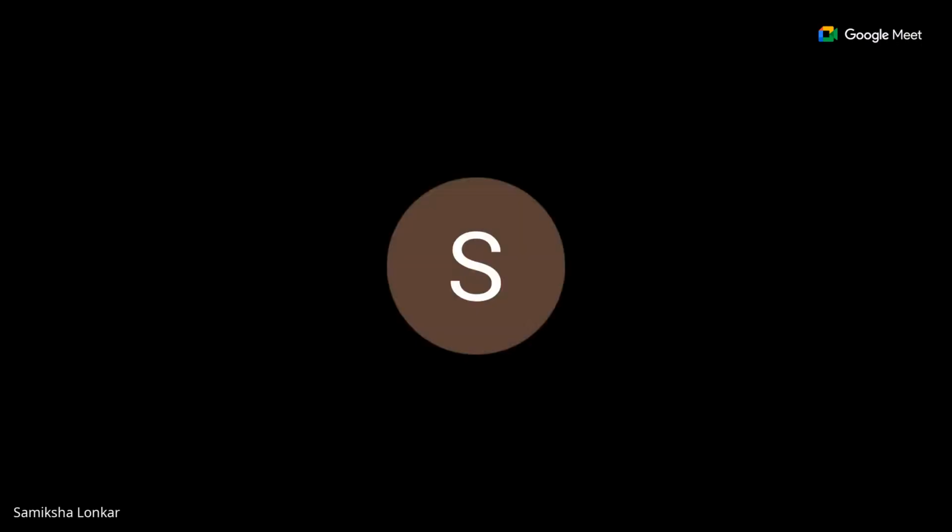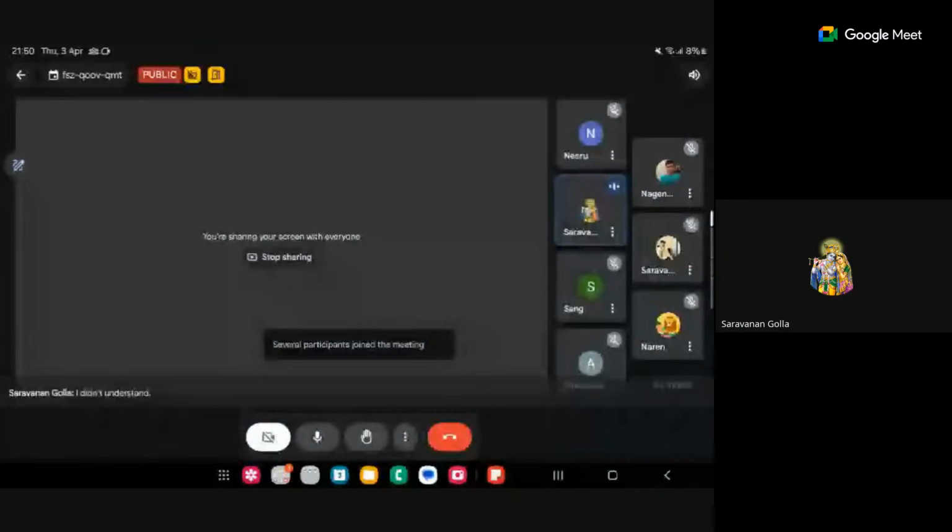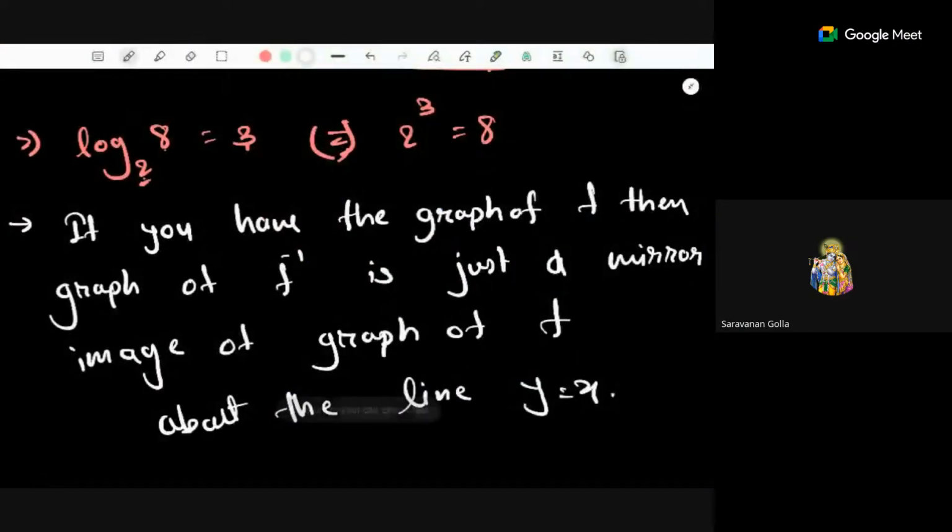Now I'll give you the general graph. That means for any value of a, how can we find out the graph? Ma'am, I didn't understand that 1 by 2 power x stuff.